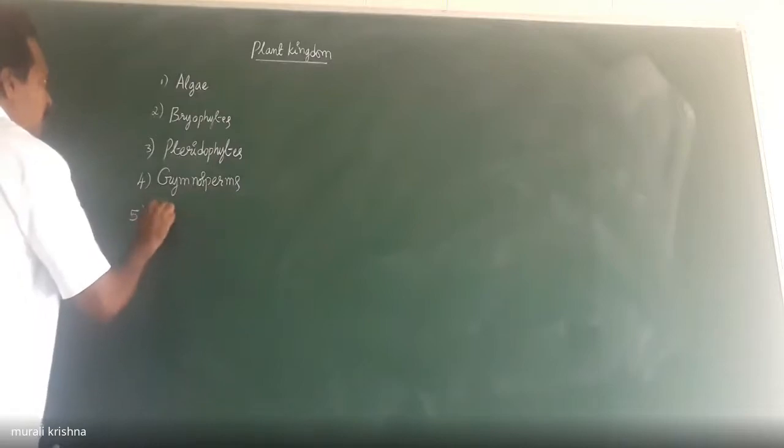Fourth one is gymnosperms. Fifth group of plants is angiosperms.